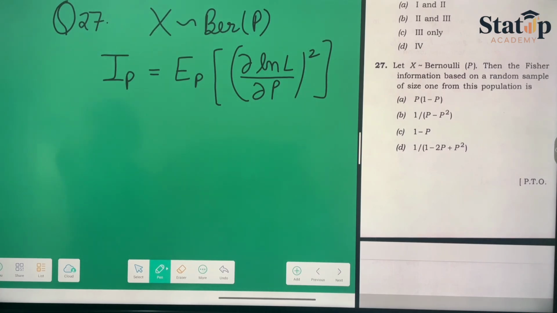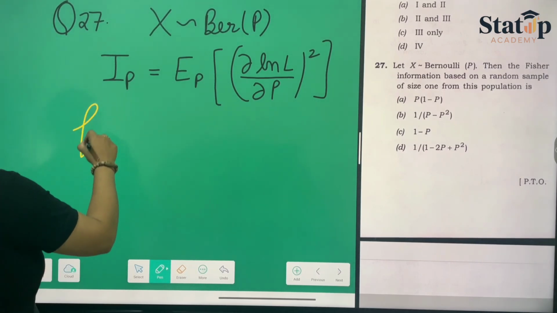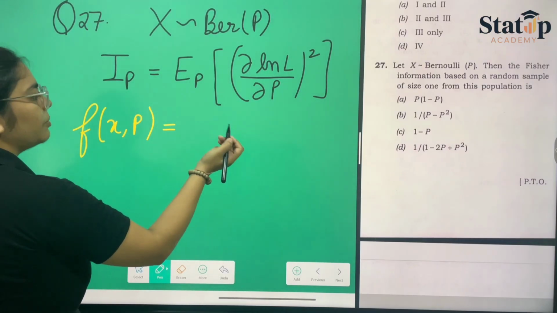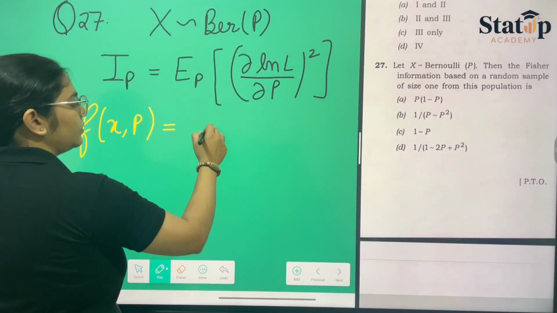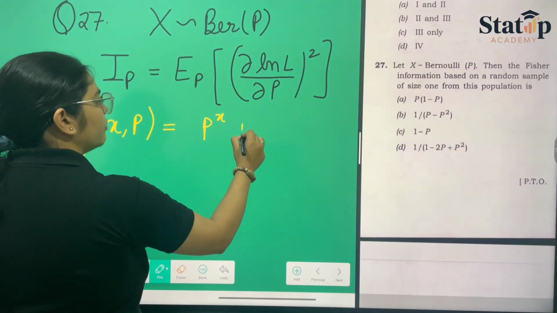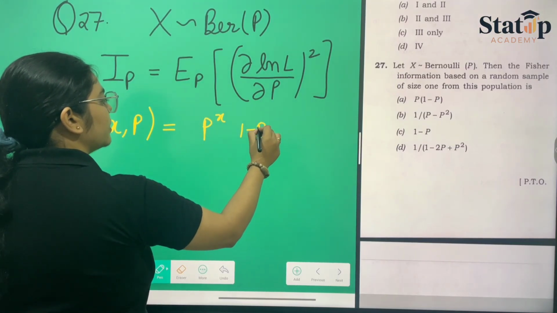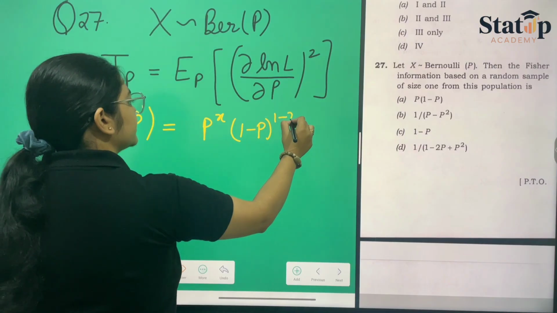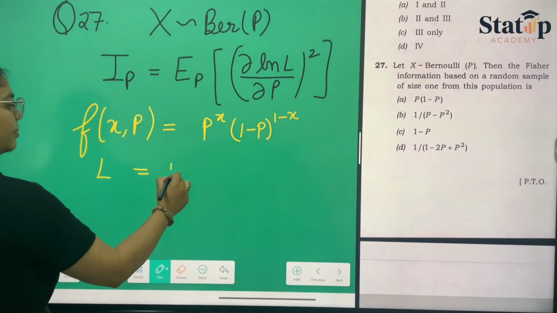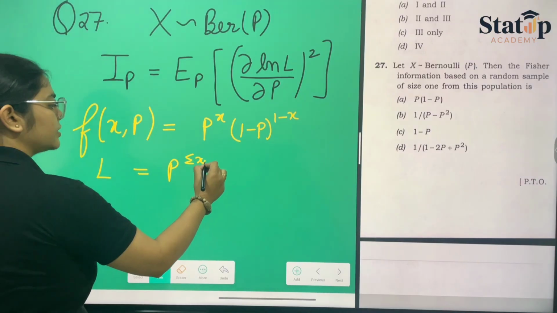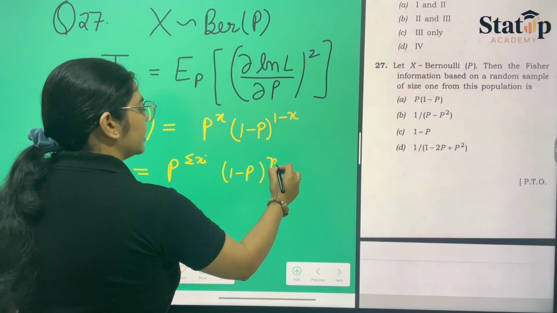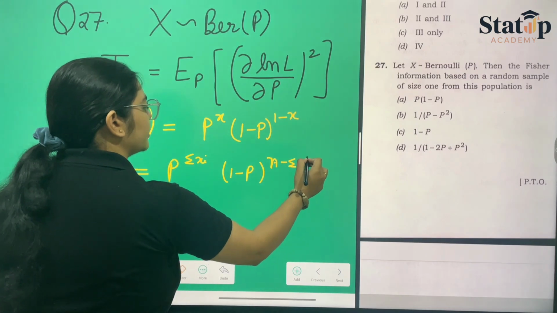Now for calculating this, first of all we have to write f(x, p). The formula for the Bernoulli distribution is p raised to the power x, 1 minus p raised to the power 1 minus x. If we take L of this, then it will be p raised to the power summation xi, 1 minus p raised to the power n minus summation xi.